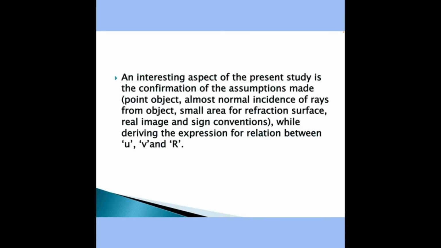An interesting aspect of the present study is the confirmation of the assumptions made. That is, point object, almost normal incidence of the rays from the object, small area for refracting surface, real image and sign convention. So the confirmation of these is made while deriving the expression for the relation between u, v and R.